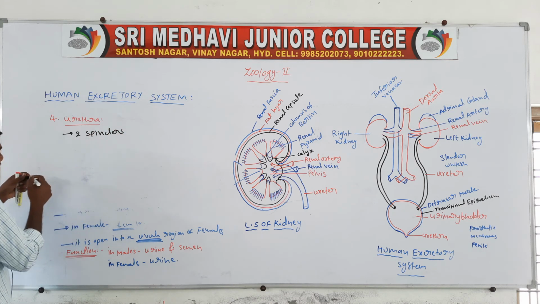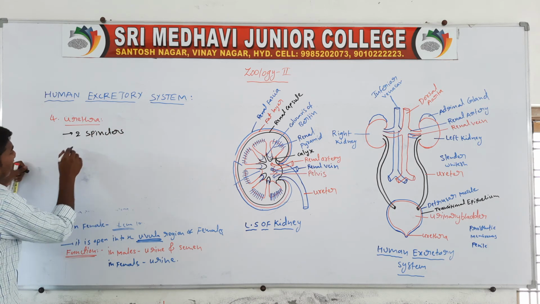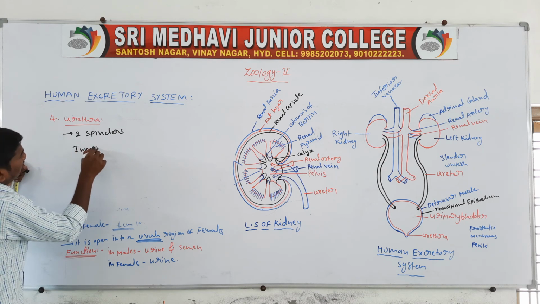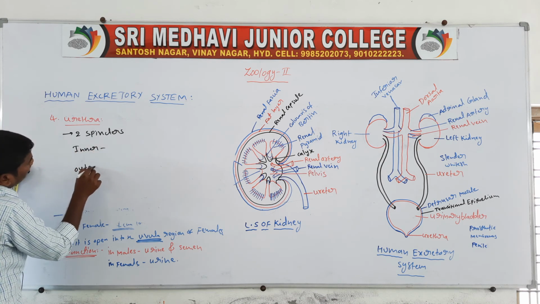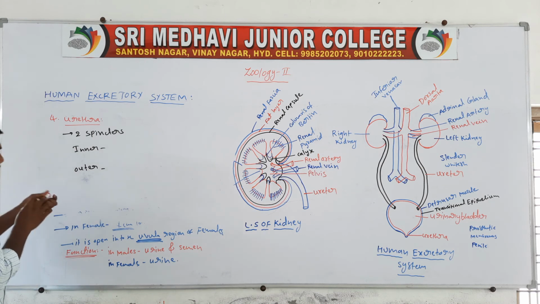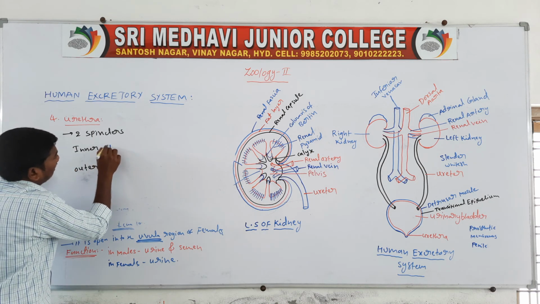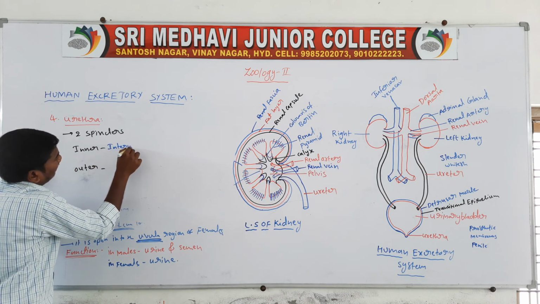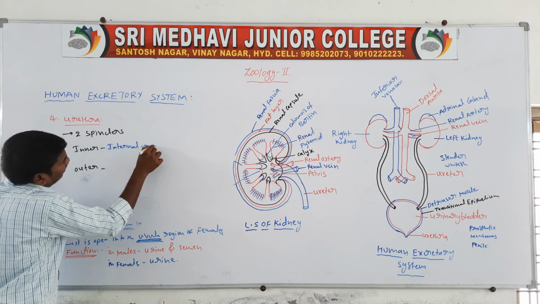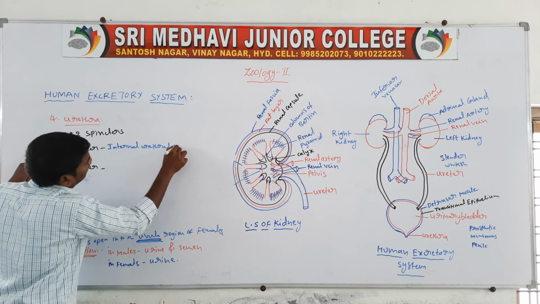The inner is the internal urethral sphincter.